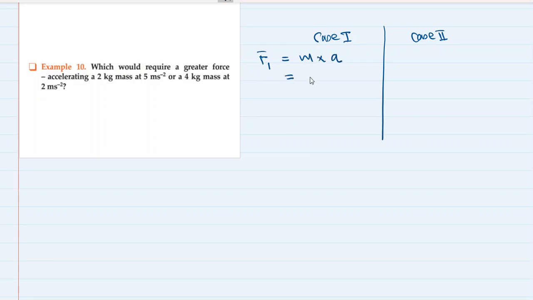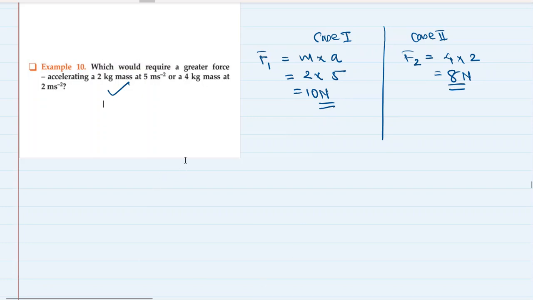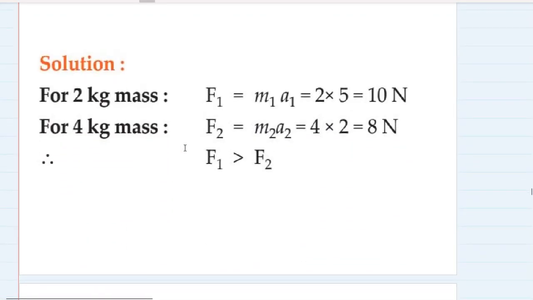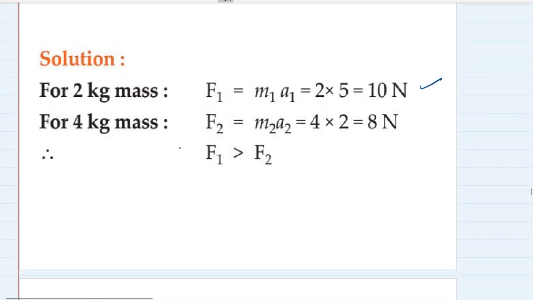What is the mass? 2. And what is the acceleration? 5. That is 10 Newton is the force 1. Force 2 is similarly 4 multiplied by 2, 8 Newton. So which would require a greater force? The first case. F1 is greater than F2.